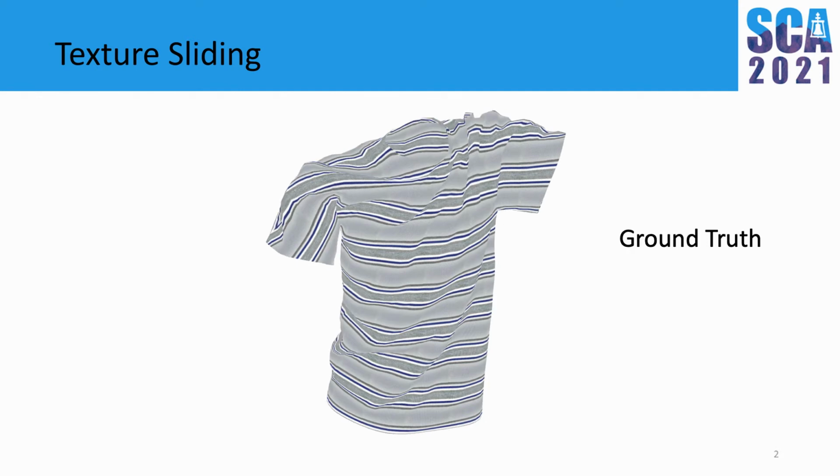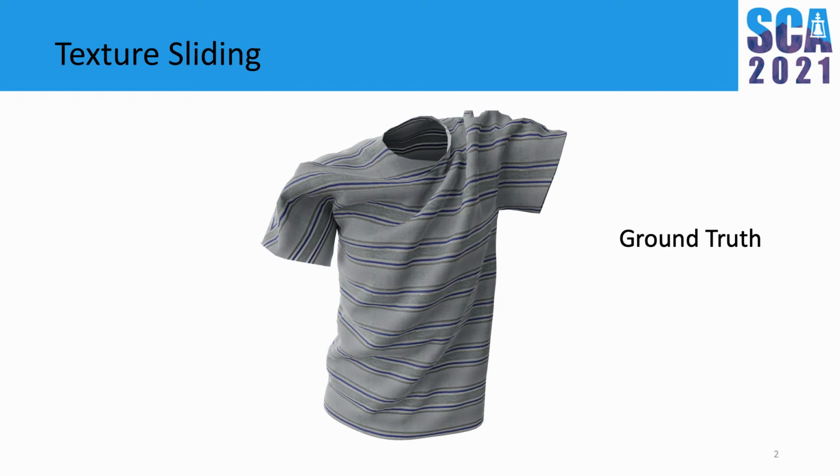Even though the geometry of the inferred cloth remains the same, the rendered image visually resembles the ground truth data. Given texture sliding results from two camera views, stereo reconstruction can be used to recover the ground truth geometry.